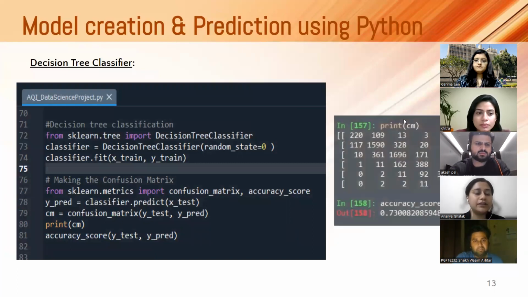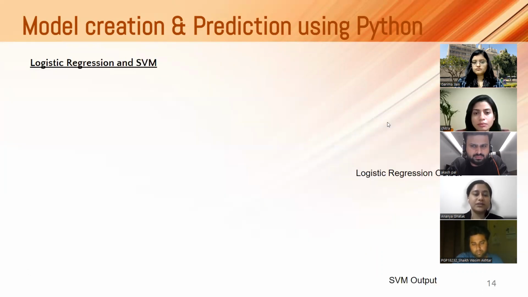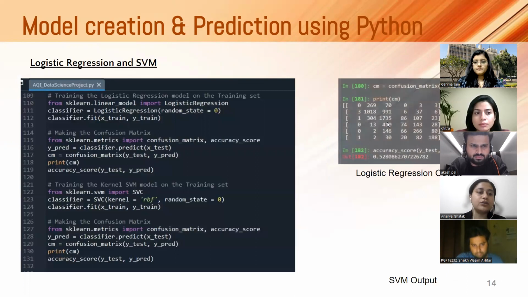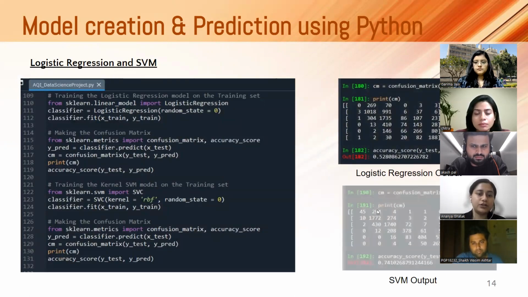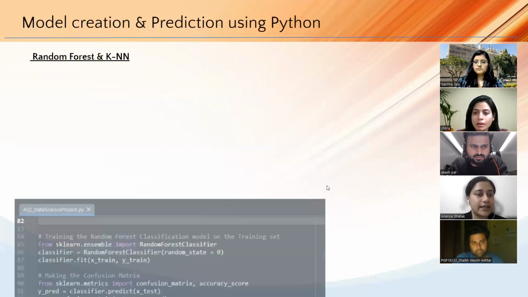Now we have the following models, algorithms, for predicting our data. First, we have used the decision tree classifier. As you can see here, we are getting the confusion matrix as well as the accuracy score, which is 0.73, which means 73%. Then we come to logistic regression and SVM. For logistic regression, we get the confusion matrix as well as the accuracy score, which is 0.52. And for SVM, we are getting the score as 0.74. Moving on to the next slide.